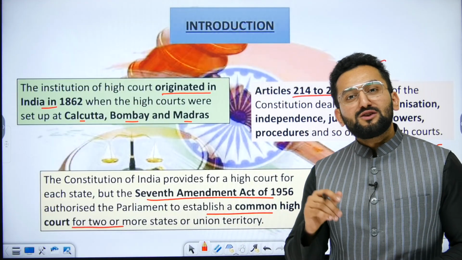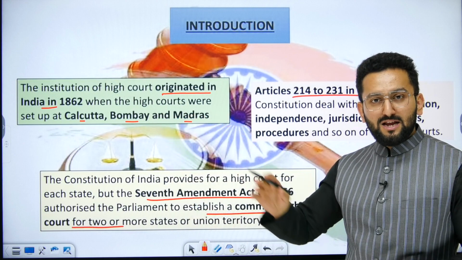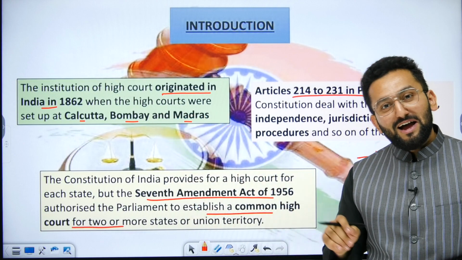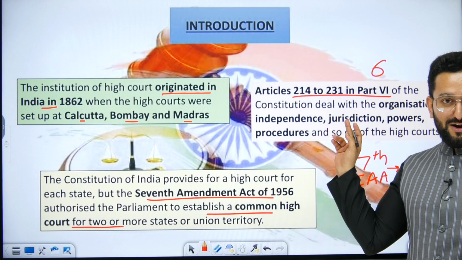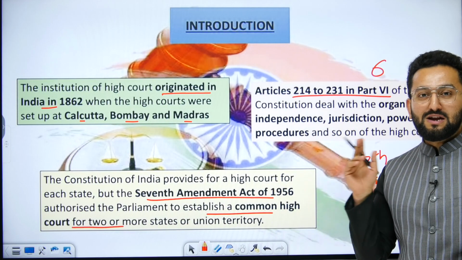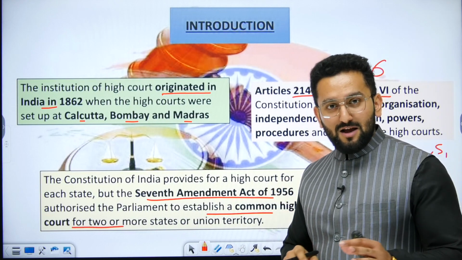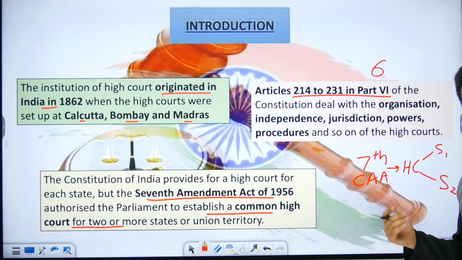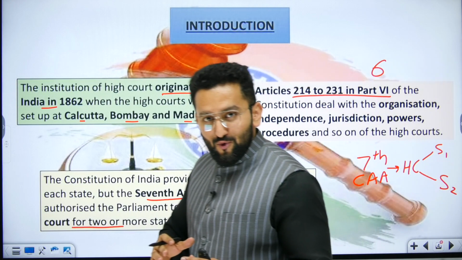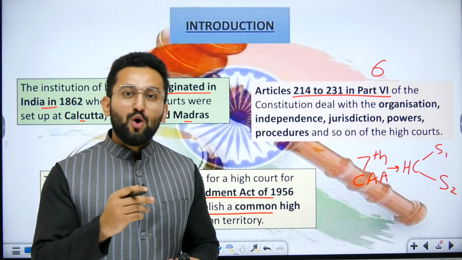High courts were introduced in India by the Britishers, for example in Calcutta, Bombay and then Madras. In our constitution, high courts are mentioned in Part 6 of the Indian Constitution, starting from Article 214 to 231. The original constitution said there will be one high court for one state, but after the 7th Constitutional Amendment Act, there can now be one high court for more than 2 states or UTs. It means one state, one UT.